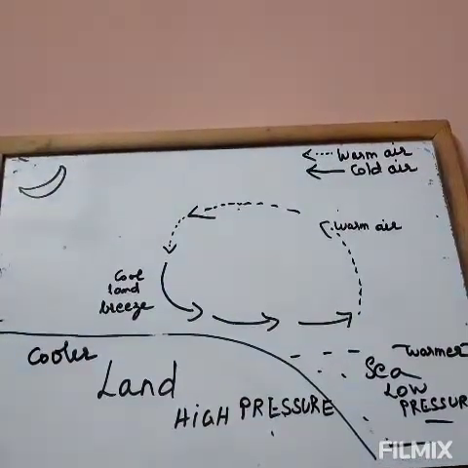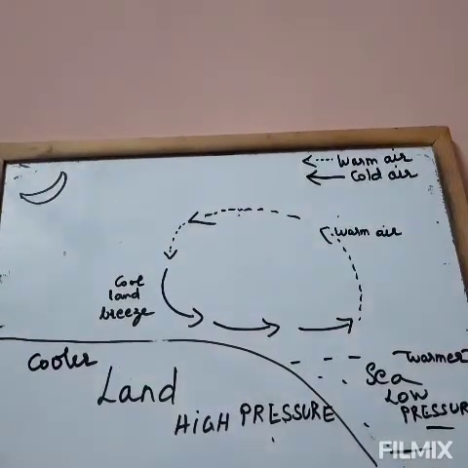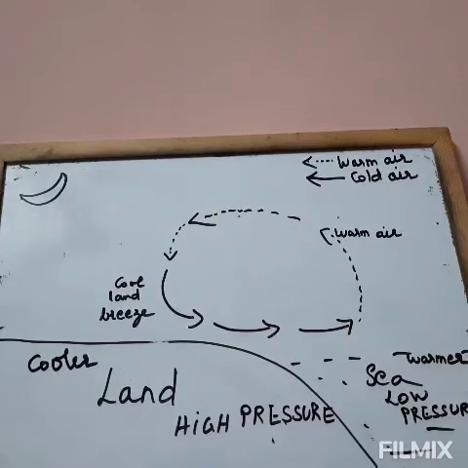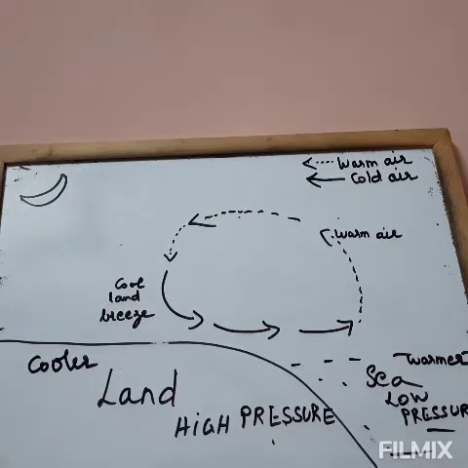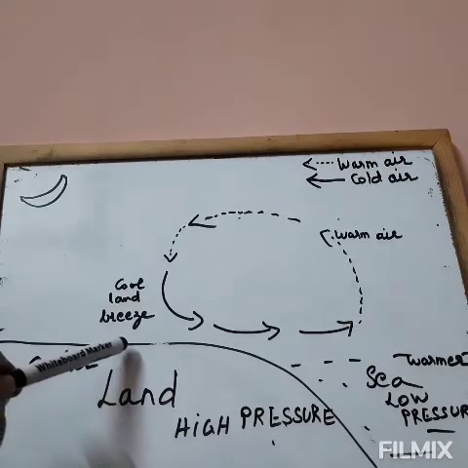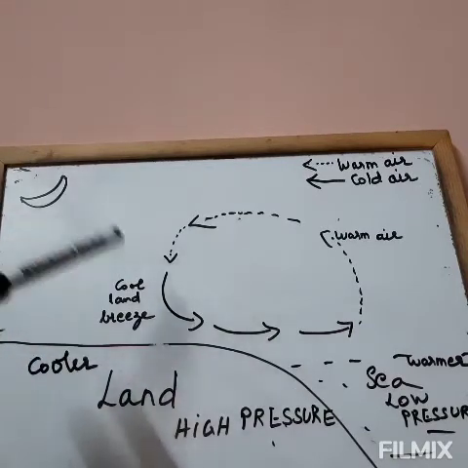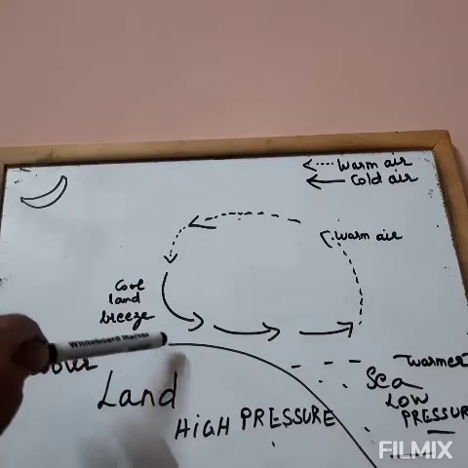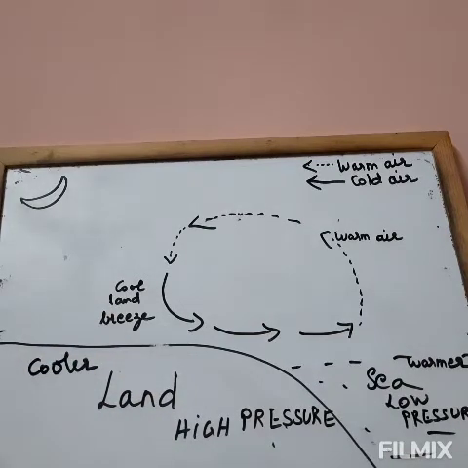This diagram explains land breeze and sea breeze. So here you find the land remains cooler because land radiates the heat rapidly. So the land gets cooled quicker.